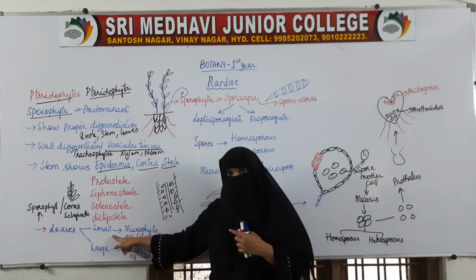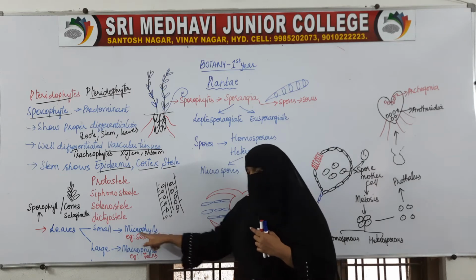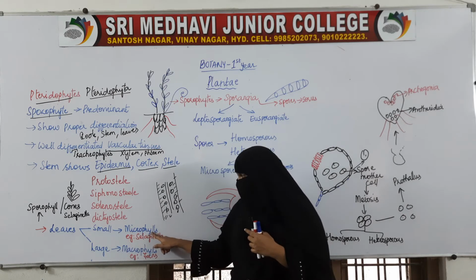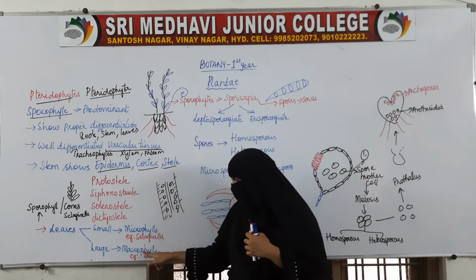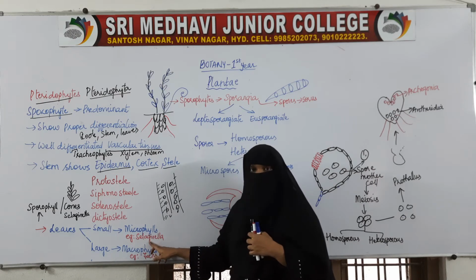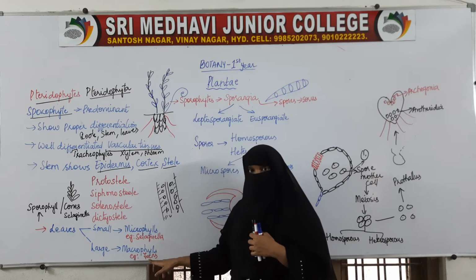So if the leaves are smaller, then they are called microphylls. Phyll is leaf, micro is small. If the leaves are bigger, then they are called macrophylls. An example for smaller leaves is Selaginella. An example for macrophylls, bigger leaves, is ferns.